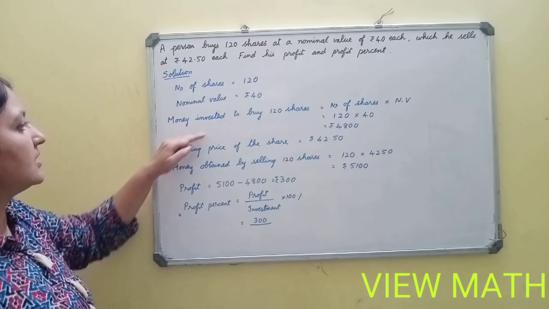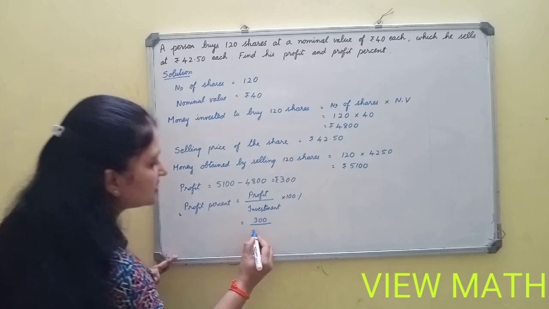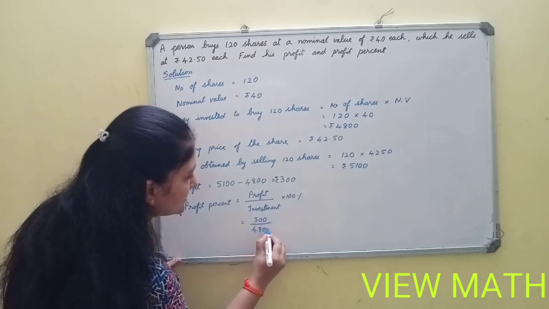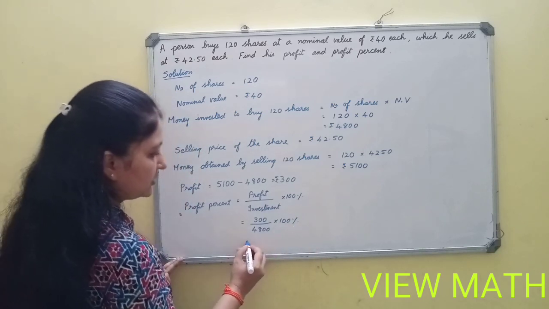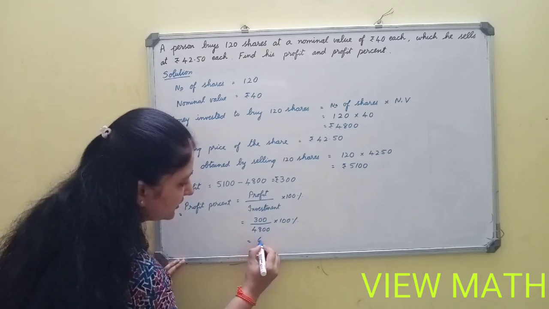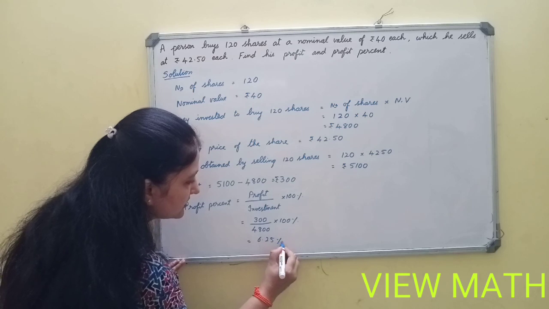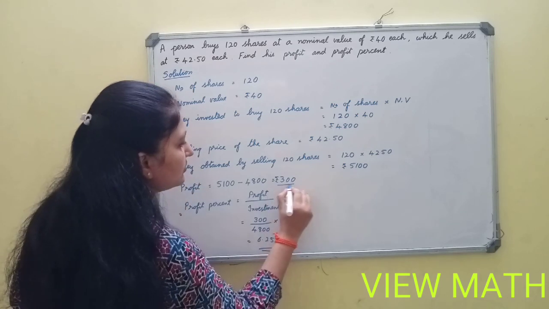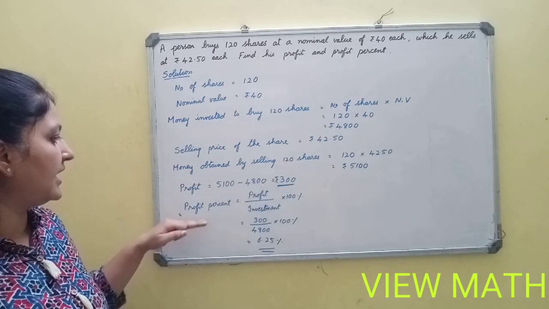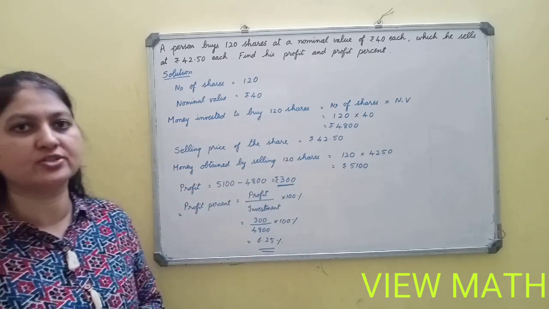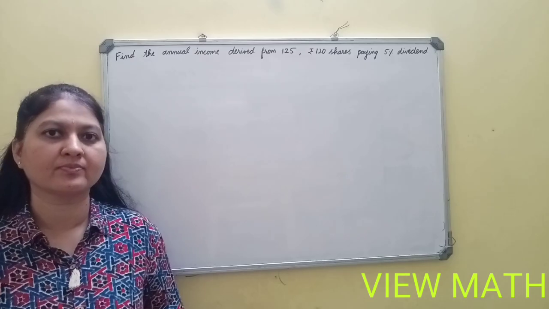Which is his investment? Money invested 4,800 into 100%. Do the calculation part, you will be getting 6.25%. So these are the two things they are asking. They are asking us to find out the profit. Profit is 300 and profit percent is 6.25%.